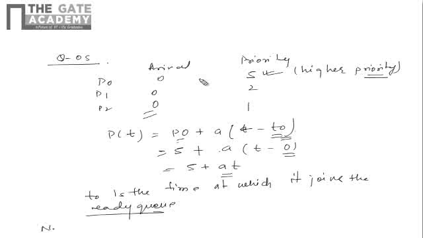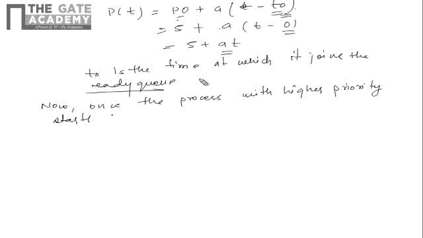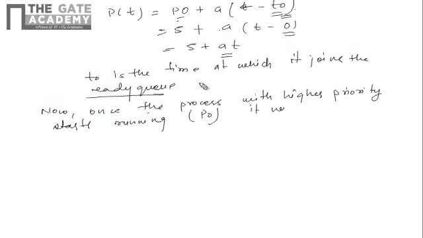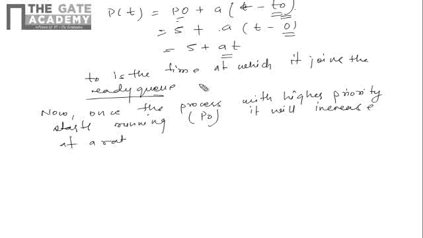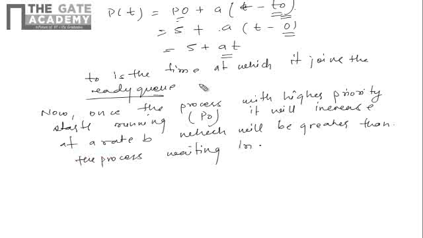Now, once the process with higher priority starts running, here in this example it is P0, its priority will increase at a rate of b, which will be greater than the rate of the processes waiting in the ready queue.